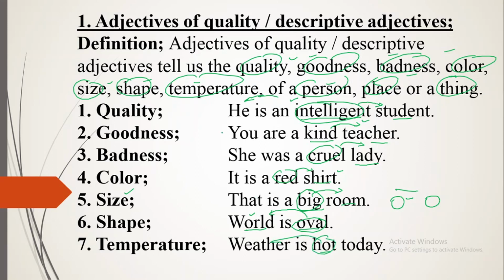So see, adjectives of quality and descriptive adjectives are those adjectives which describe quality, goodness, badness, color, size, shape, and temperature.